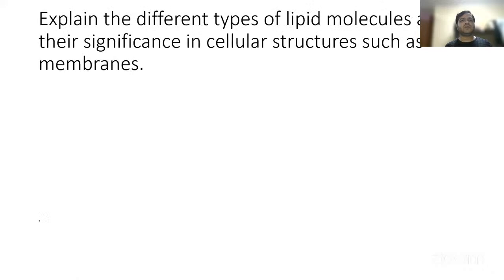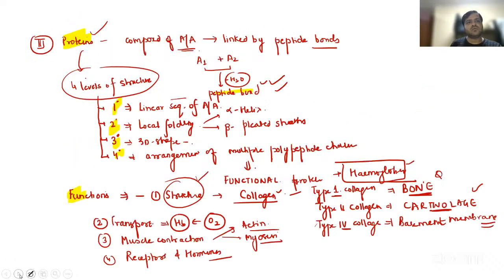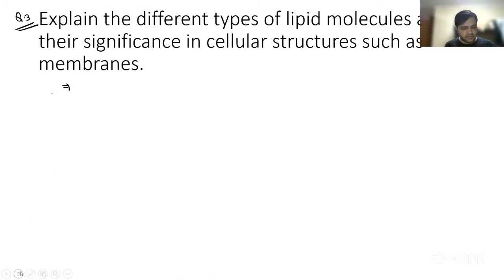Now, coming on to the next question, the third one for today. Explain the different types of lipid molecules and their significance in cellular structures such as membrane. Different types of lipid molecules. We have discussed question number 1, question number 2 done, and now question number 3. Now, guys, you already know.